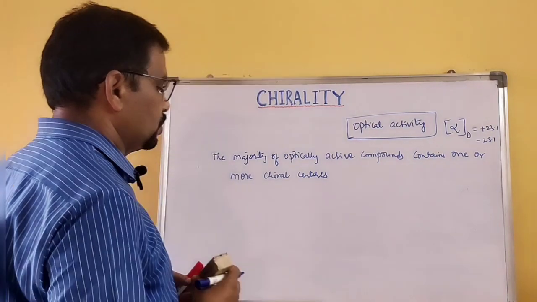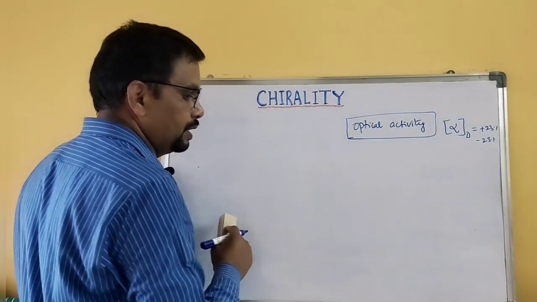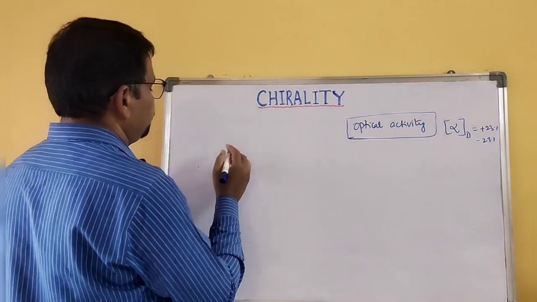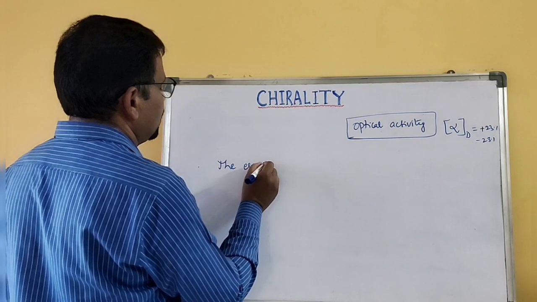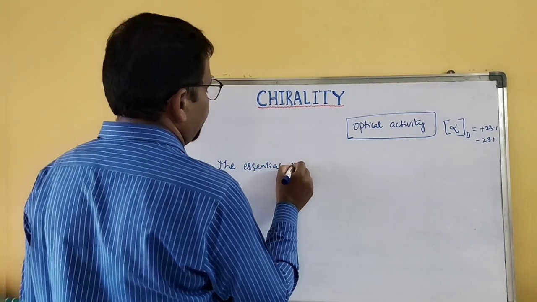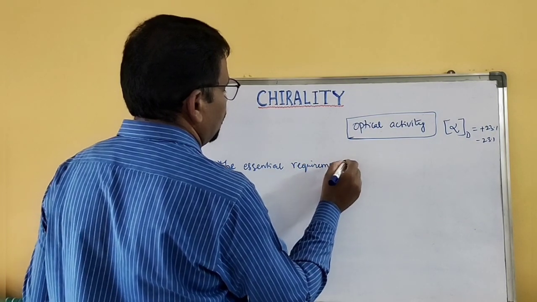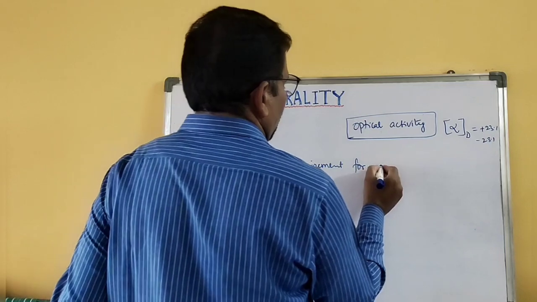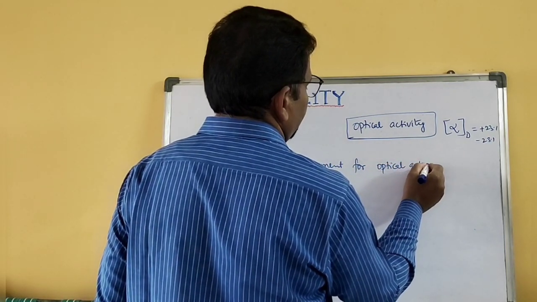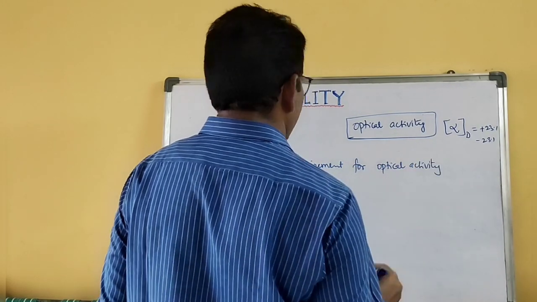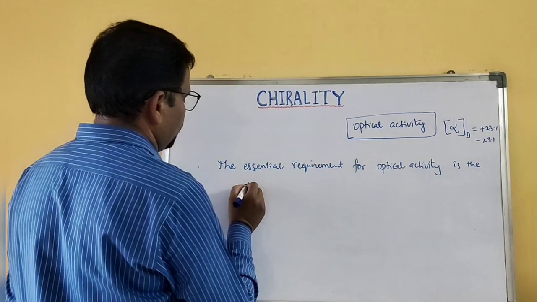So the essential requirement for optical activity is the asymmetric molecule.